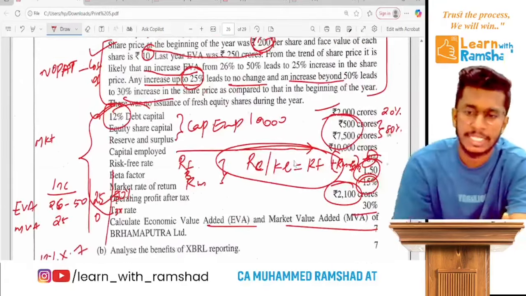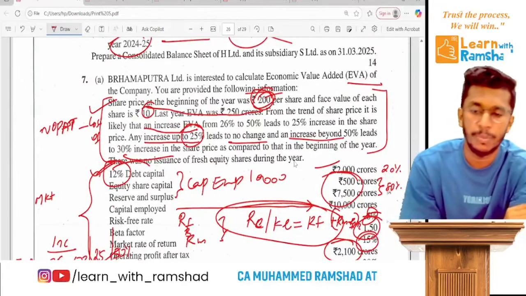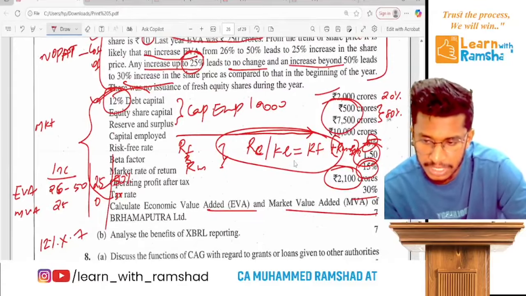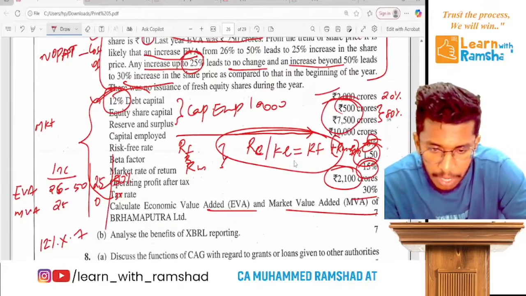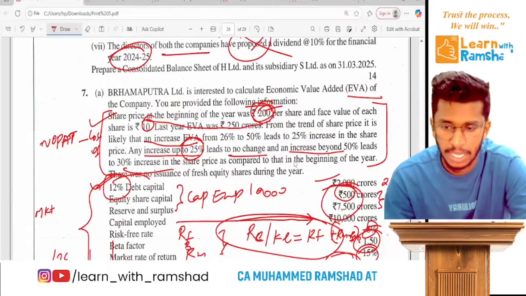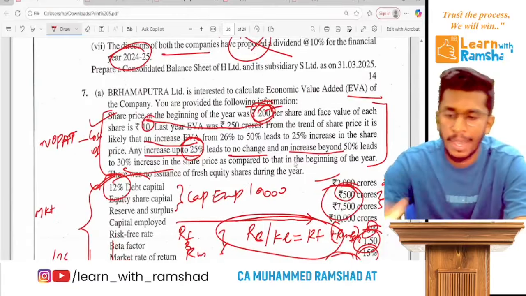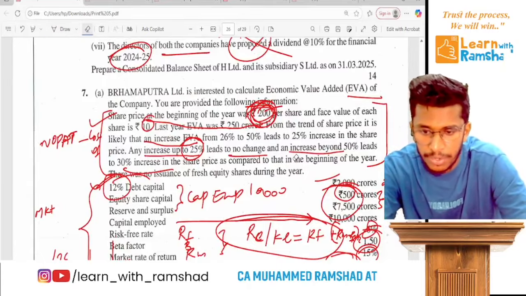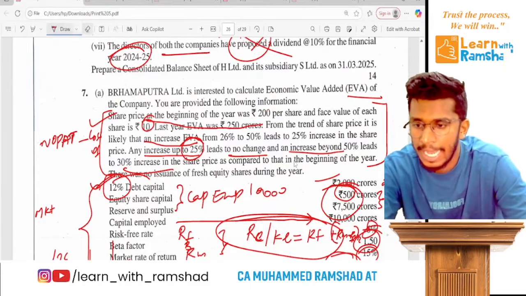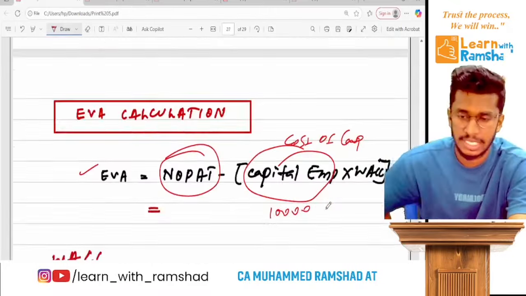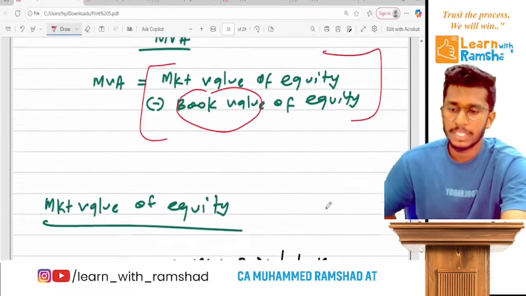So for that, one share price has to be identified. So totally how many shares are there? Equity share capital 500, face value is 10, so 50 shares are there. Ready? Now share price at the beginning was 200, and an amount of increase which depends upon the increase of EVA. Let's see how much the EVA has increased.